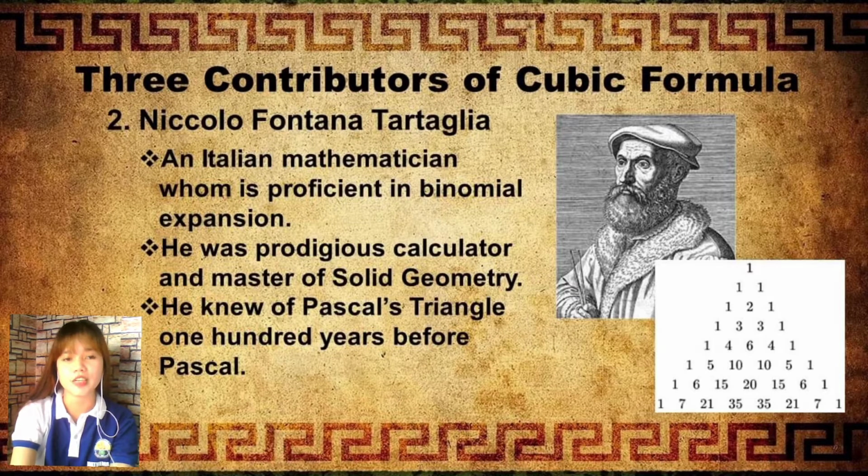The second contributor is Niccolo Fontana Tartaglia. He is an Italian mathematician who is proficient with binomial expansions. He was a prodigious calculator and master of solid geometry, and also knew of Pascal's triangle 100 years before Pascal.